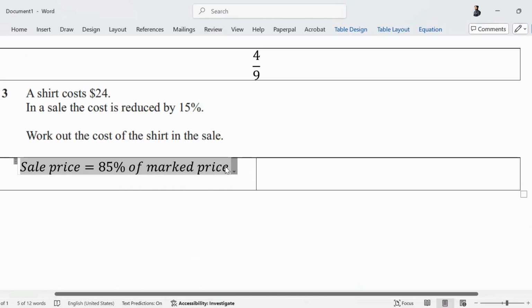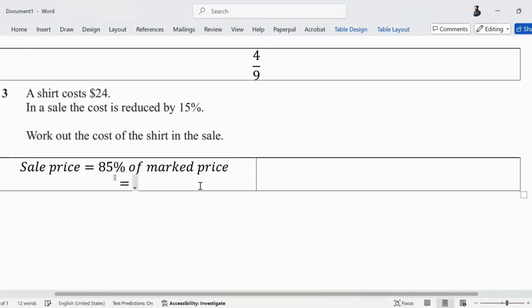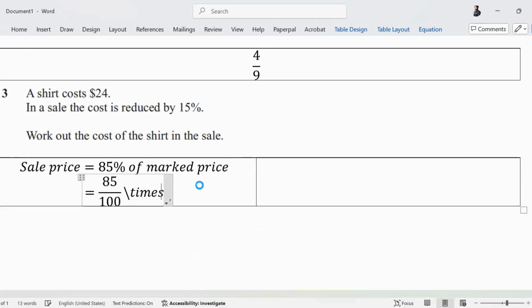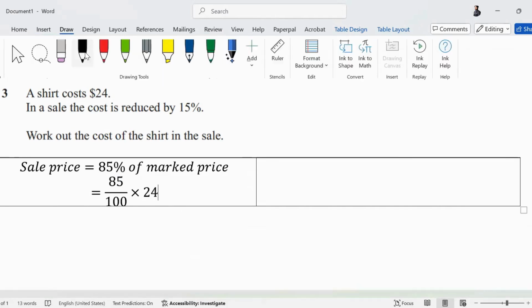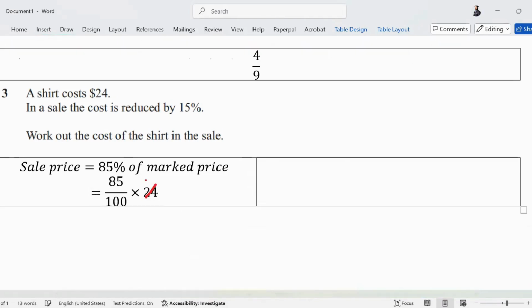Whatever is unknown in it, we can then find. 85% and what is the mark price? 24. So can you multiply 24 and 85 and then we'll divide by 100 easily? Or if you want to cancel first, cancel first. You can cancel them out and make them smaller numbers. Simplify, same thing. Divide by 2, 2 and 50. Divide by 5, it became 10 for me. And 5 ones are 5, 17.